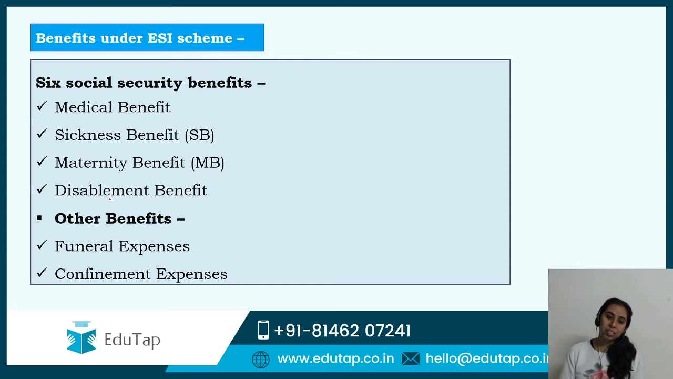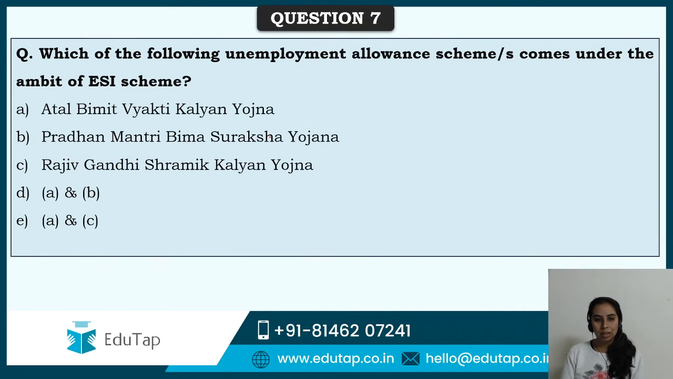Social security benefits as well as other benefits are there under the ESI scheme. Social security benefits include medical benefits, sickness benefit, maternity, disablement, etc. While other benefits are funeral expenses and confinement expenses. So all these are benefits provided under the ESI scheme. So clearly it's a social security scheme for the employees who are earning not more than 21,000 per month, which was earlier 15,000.